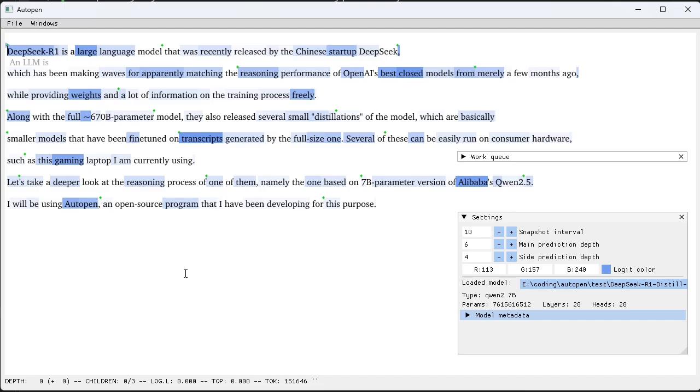Let's take a deeper look at the reasoning process of one of them, namely the one based on the 7 billion parameter version of Alibaba's Qwen2.5. I will be using Autopen, an open source program that I have been developing for this purpose.